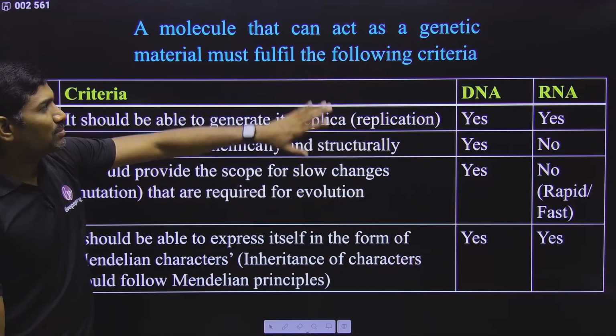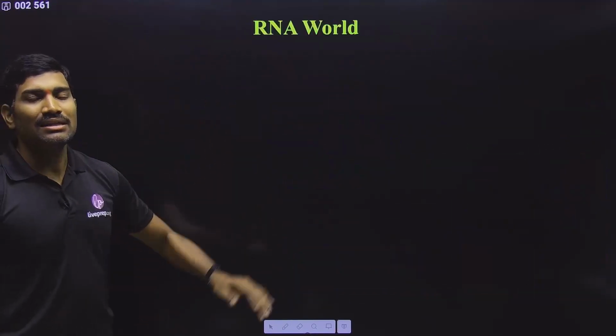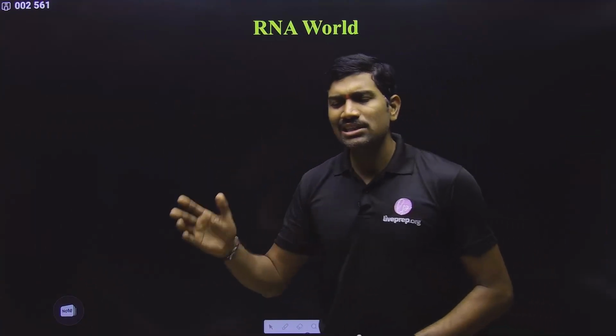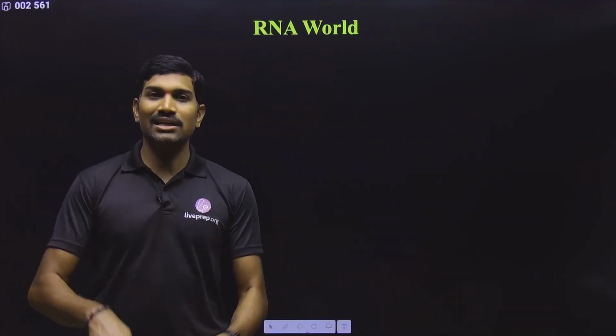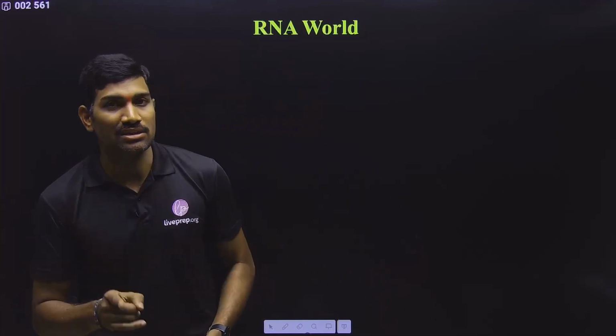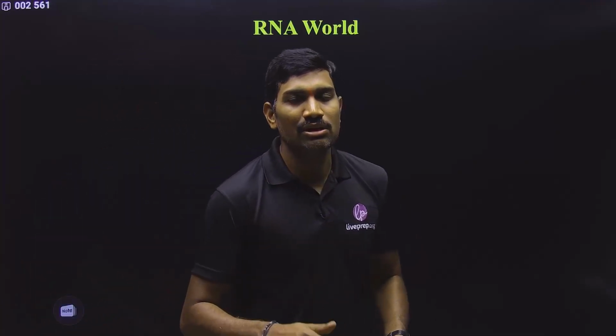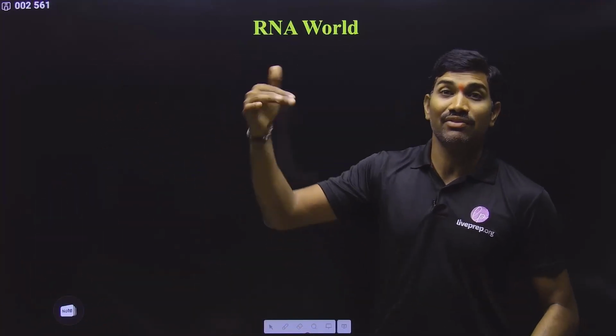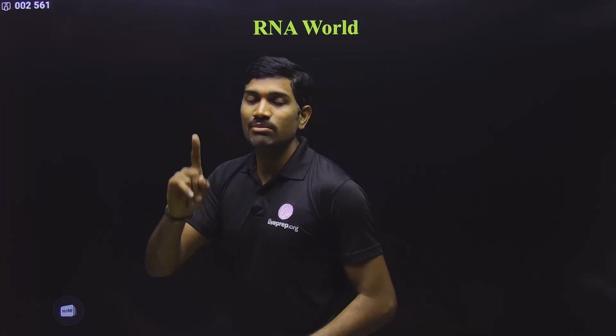So with this, this particular point is also completed. Then they are talking about the RNA world concept. What is this RNA world concept? Initially, in the beginning of evolution, it is not the DNA, it is the RNA that evolved first. Please understand this. Even though RNA is less stable, RNA evolved first. RNA was the first genetic material. The first genetic material was RNA.